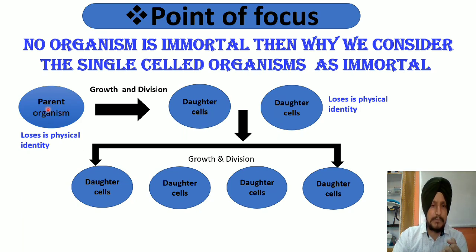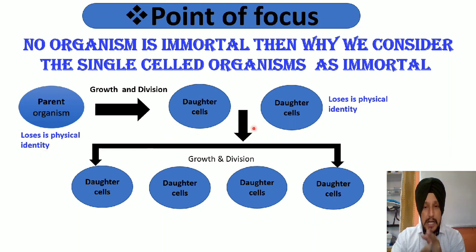Students, we have a parent organism. Let it be considered an organism. This parent organism will obtain its nutrients. It will take food, do its growth and development, and after attaining an optimum size, it divides mitotically, equationally to produce two daughter cells. And during this division, it transfers its entire genetic material and its entire structural aspect into the two daughter cells equally. So during this division, the parent organism loses its physical identity.